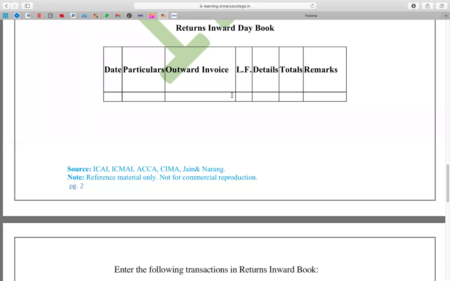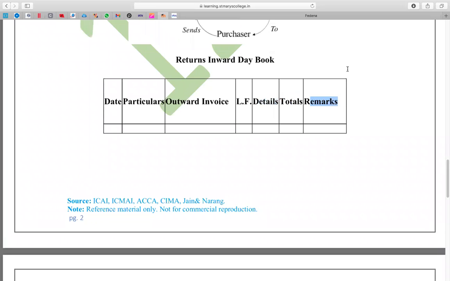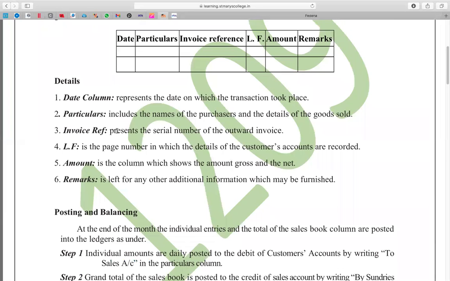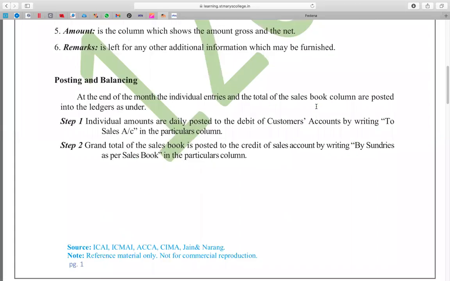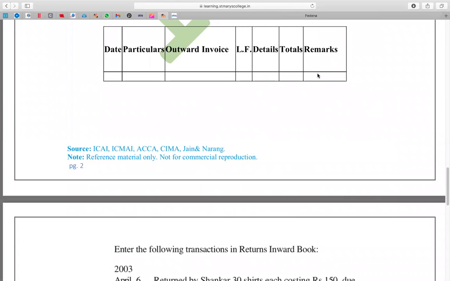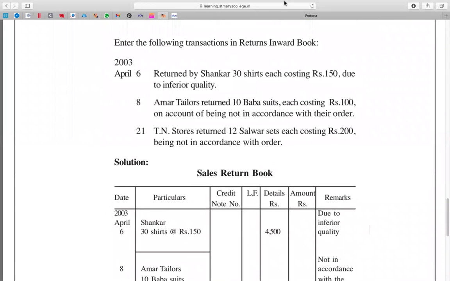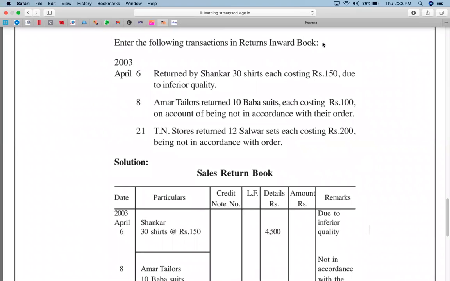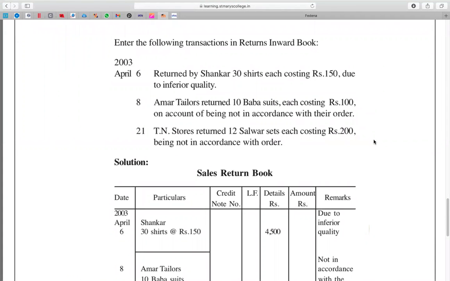Look at the columns: date, particulars, invoice number, outward invoice number, ledger folio. These two are the amount columns, subdivided into a detailed amount column and a total amount column. And you can write the remarks here. Now let's take an illustration. Let's take a problem and check how we can fit it best in the solution.